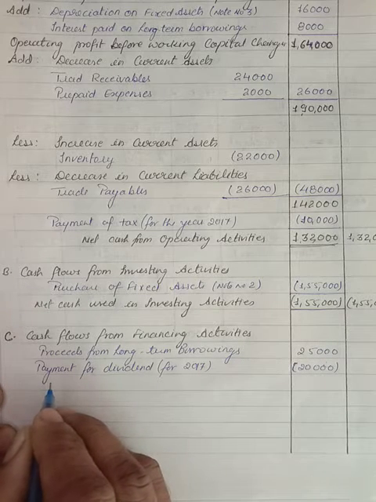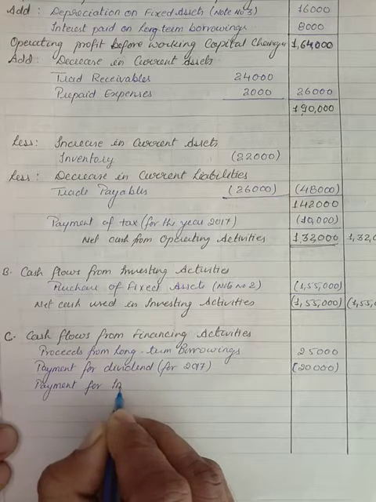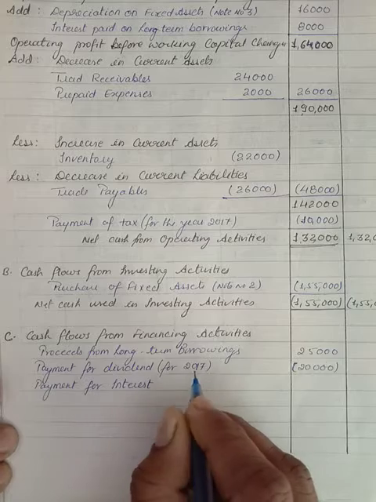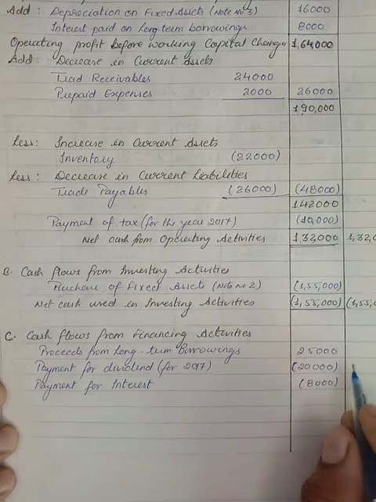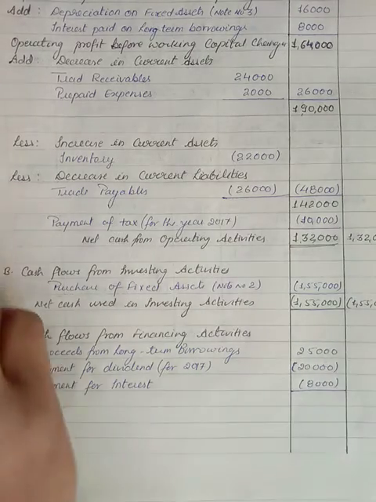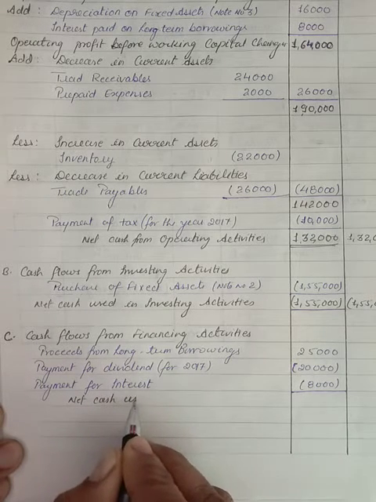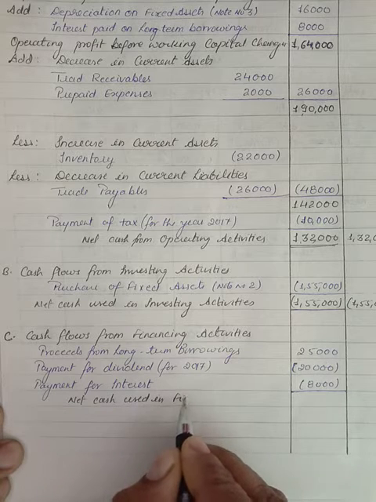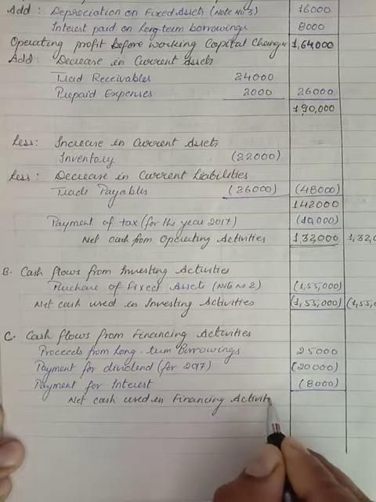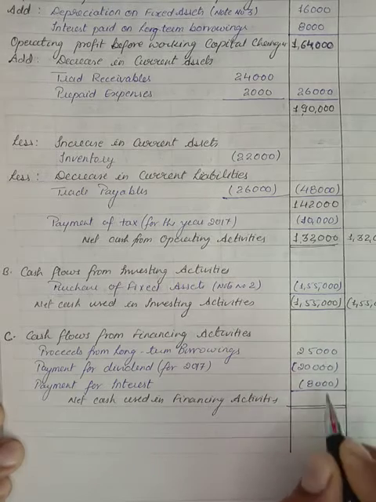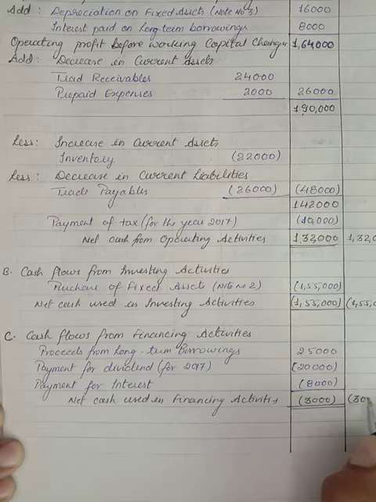And payment of interest, that is negative 8,000 rupees. Anything else? Nothing else. So we will calculate this figure. It is net cash used in financing activities. You see how much net cash we have used here, that is negative 3,000. This negative 3,000 we send over here.